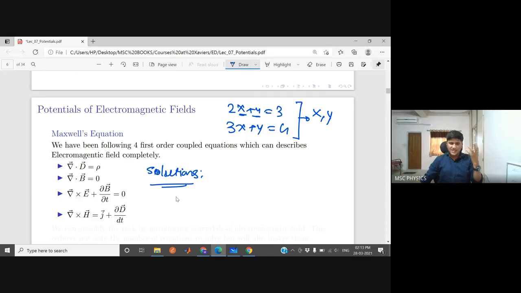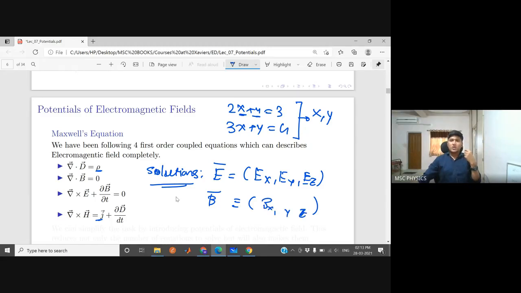Now, what are the variables in these equations? Because we know the charge density and the current density, as we are supplying them, which are the variables in these equations? The variables are the electric field and the magnetic field, and each of these is represented by three components: Ex, Ey, Ez, and similarly Bx, By, Bz. So in total, these six components. That is our purpose. We want to solve these equations to find out these six numbers for any region whatsoever.